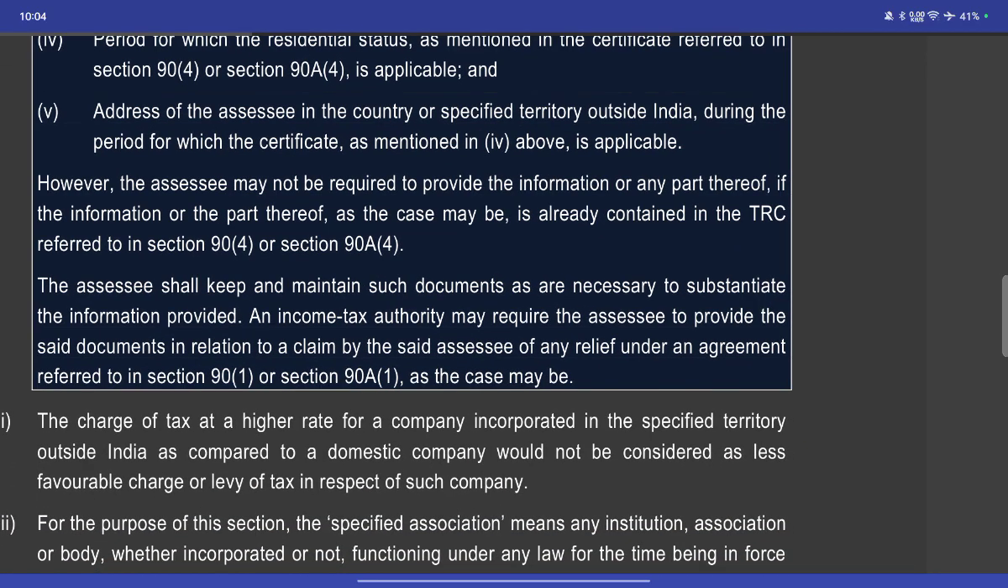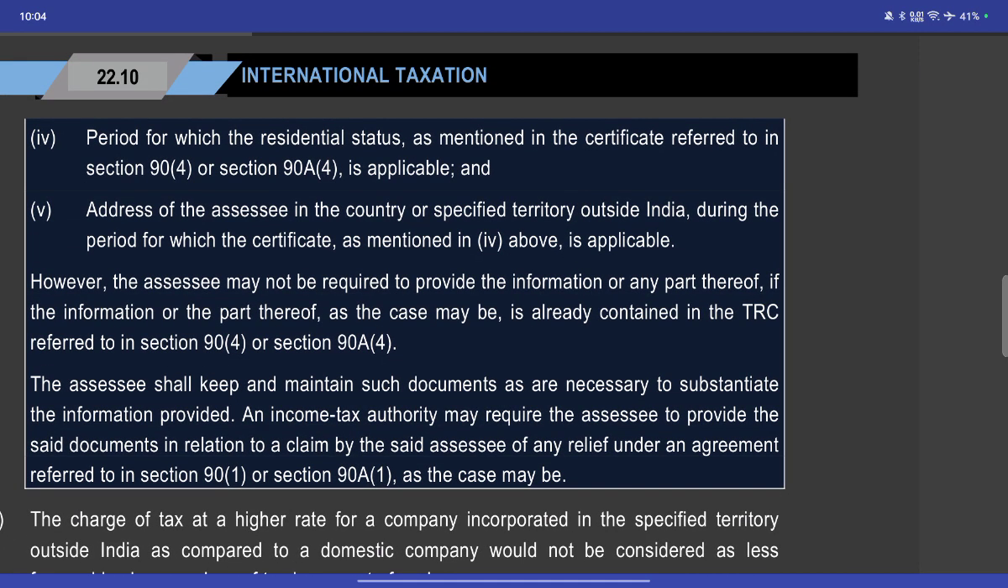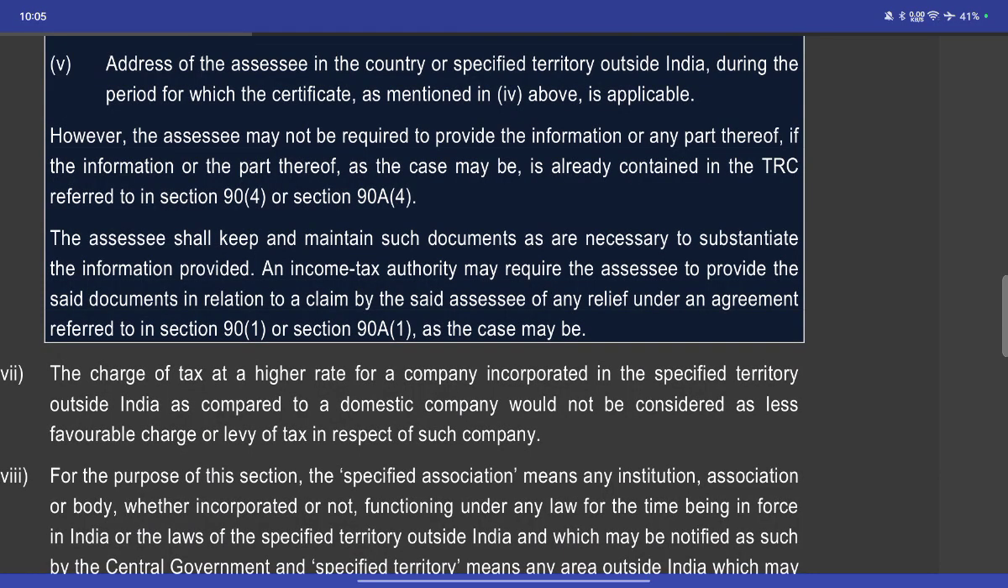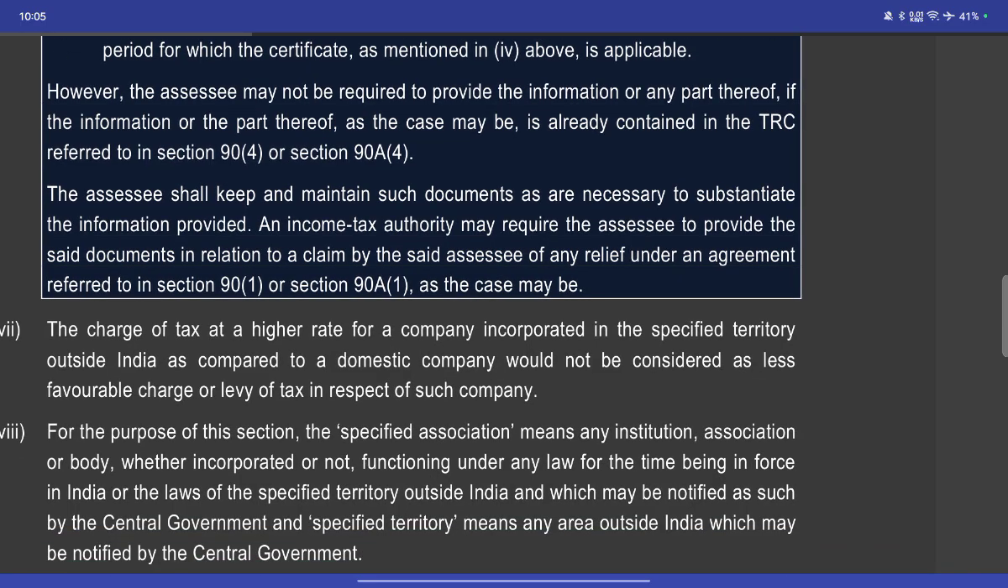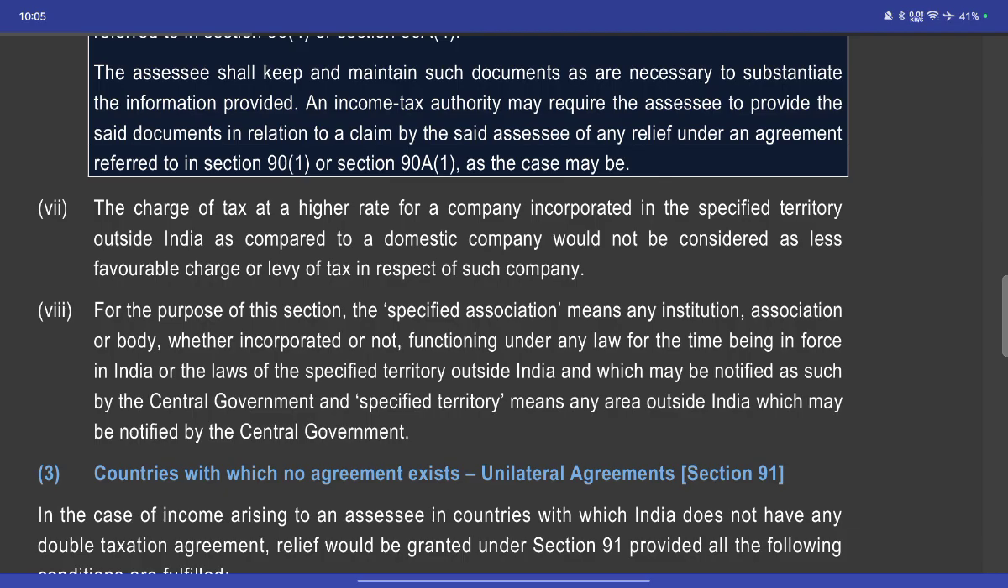The address of the assessee in the country or specified territory outside India during the period for which the residential status is mentioned in the certificate referred to in Section 90(4) or Section 90A(4). The assessee may not be required to provide the information, or any part thereof, if that information is already contained in the TRC referred to in Section 90(4) or Section 90A(4). The assessee shall keep and maintain such documents as are necessary to substantiate the information provided. The income tax authority may require the assessee to provide the said documents in relation to the claim of relief under the agreement under Section 90(1) or Section 90A(1), as the case may be.